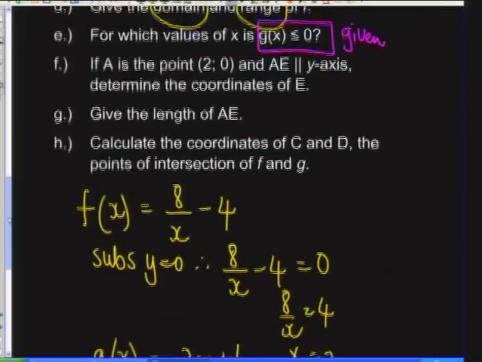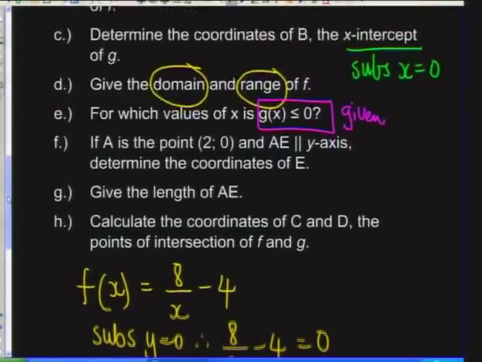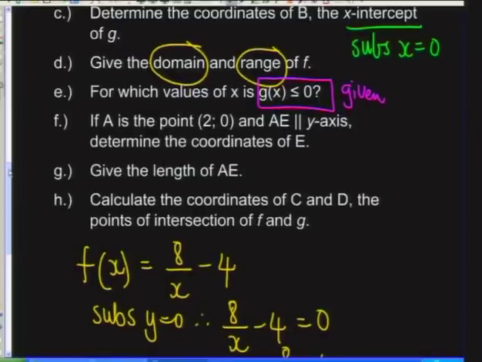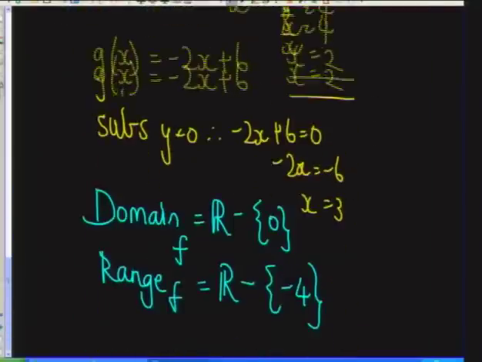Okay, and then let's look at the coordinates of C and D, the points of intersection, because we spoke earlier that that was part of our plan for this afternoon, to find the points of intersection of F and G. How do we find points of intersection algebraically?